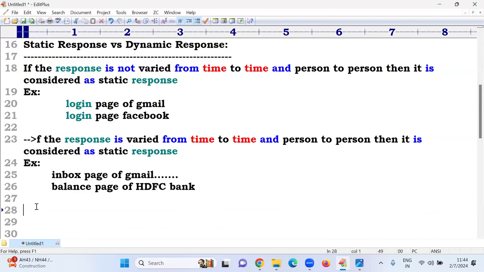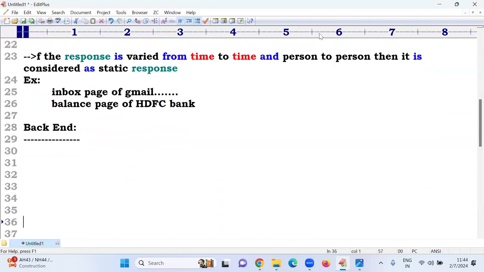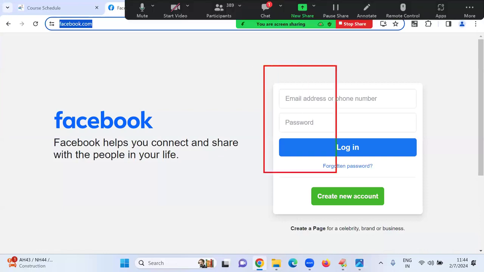Next is the back end. Just as in a movie, different people work on the back end. The same applies in this application. This is the front end.